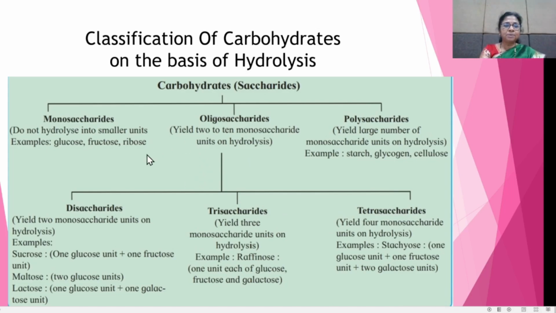Monosaccharides do not hydrolyze further, so the complete hydrolysis of carbohydrates gives monosaccharide units as the last product.